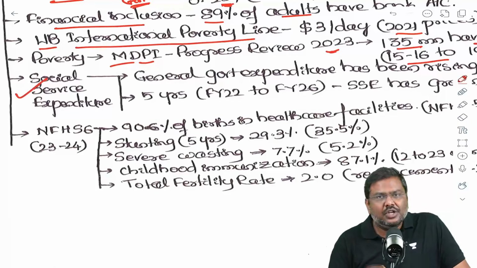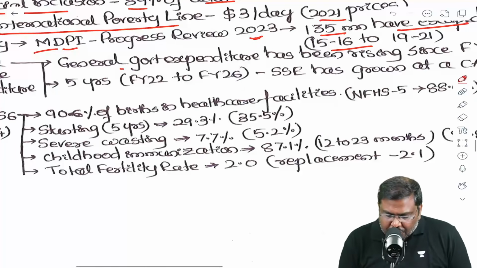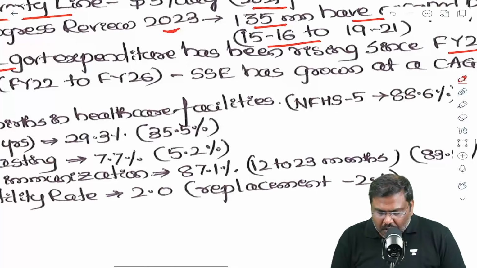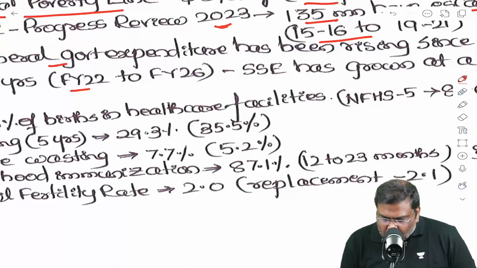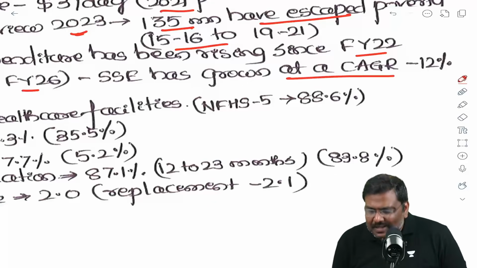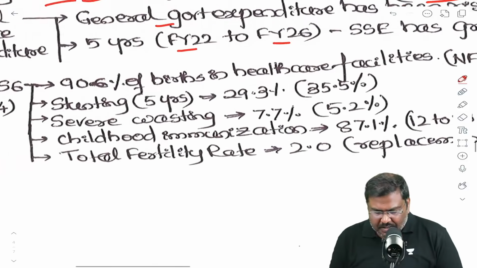Social service expenditure, SSEs, comprising healthcare, education, etc. The general government expenditure has been rising since financial year 2022, and from the financial year 22 to 26, the social service expenditure has grown at a compounded annual growth rate of 12%.